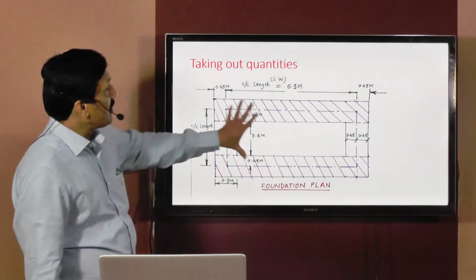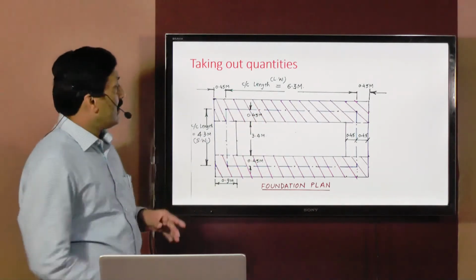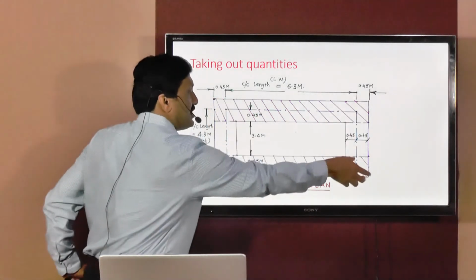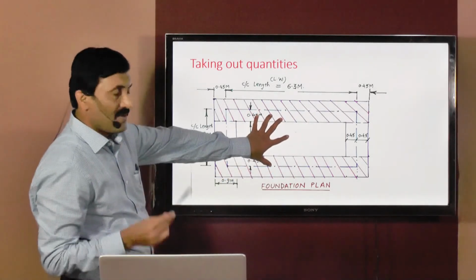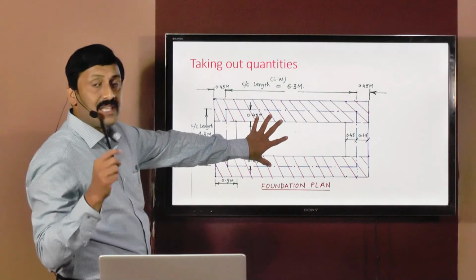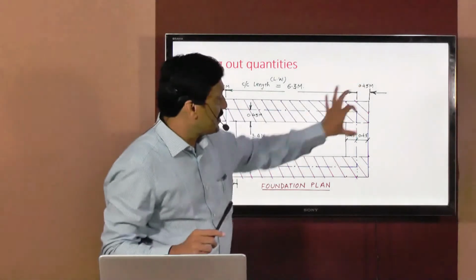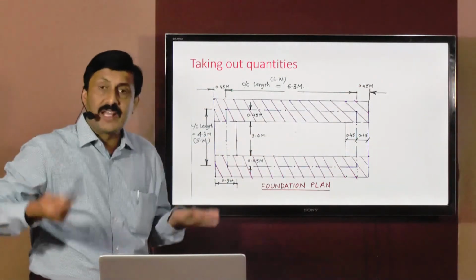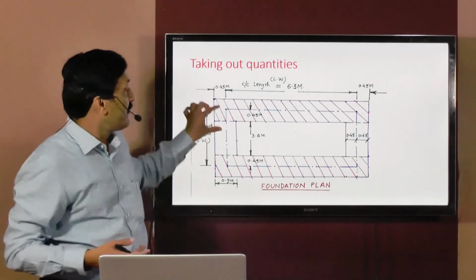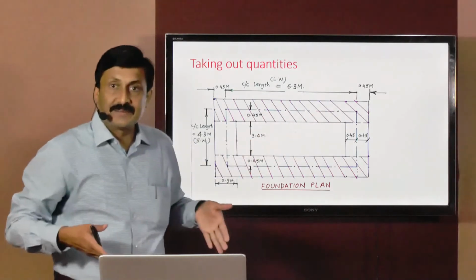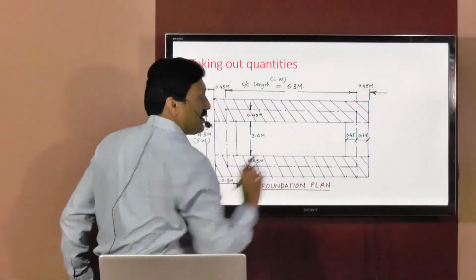So this entire plan, we are going to divide it into long walls and short walls. Now these walls which you see shaded, they are considered as long walls. Both these long walls have the same dimensions, same length, same width, and same depth of excavation. Now try to imagine that actual excavation is started on site with reference to the markings with lime powder. This portion is excavated, this portion is also excavated.